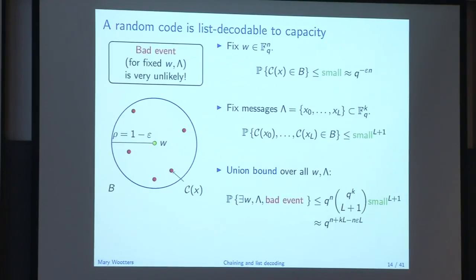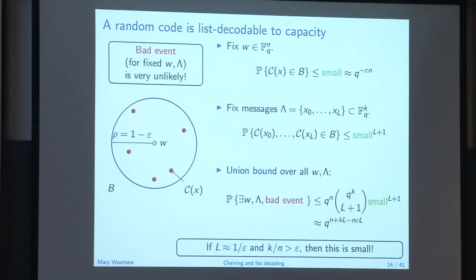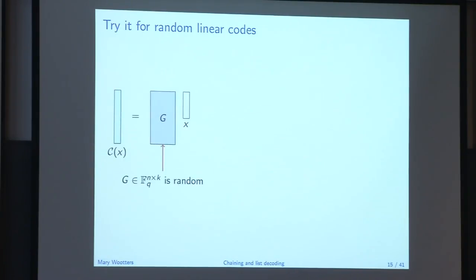So there's q to the n possible centers. There's q to the k choose L+1 possible sets. Multiply this all by small and work it out. What you get is something like this. And it turns out that when you pick those parameters like I claimed, so pick the rate about epsilon and pick the list size about 1 over epsilon, then this is all really small and everything works out. Okay, so that's great. Now let's try it with this random linear code case.